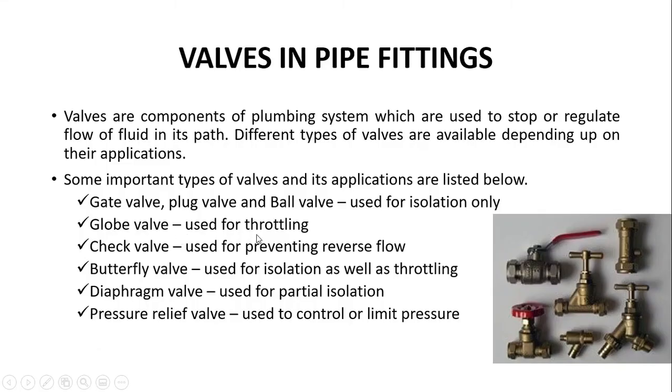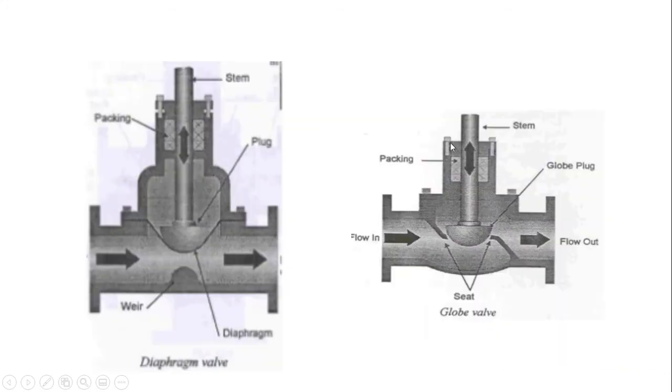For throttling purposes, we use a globe valve. A globe valve looks like this. What is throttling? Throttle means to reduce the flow of water. So this is the globe valve. When we bring it down by rotating the valve over here, we are actually reducing the amount of space through which the water flows.